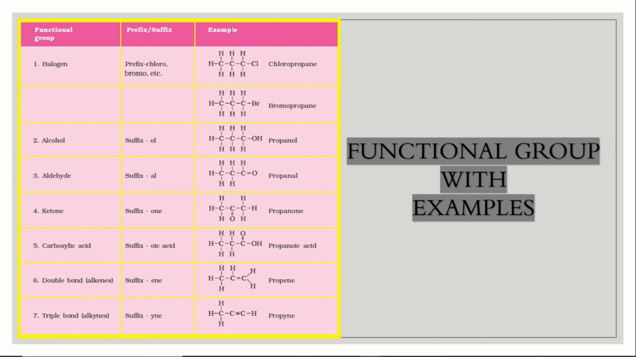So next, double bond alkenes. Double bonded means it is ENE. So propene will come. Next, last, triple bond means alkyne. So propyne will come. This is just an example which I have taken on only propane. In the same way it will come for butane and pentane, hexane, etc. But you have to be careful about writing these structures and molecular formulas, which is very important.